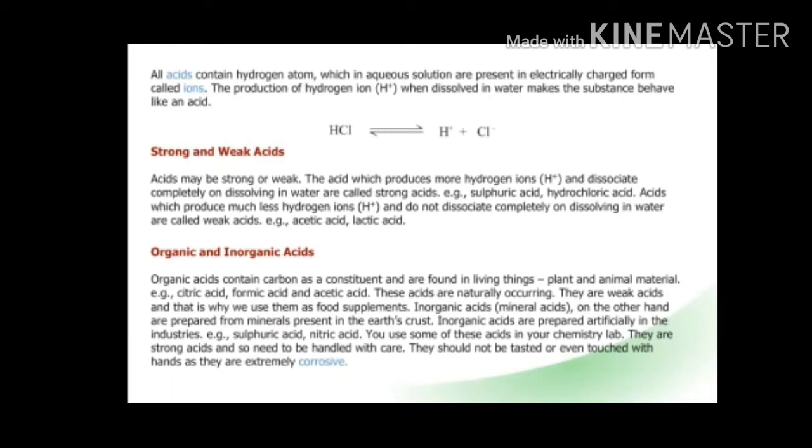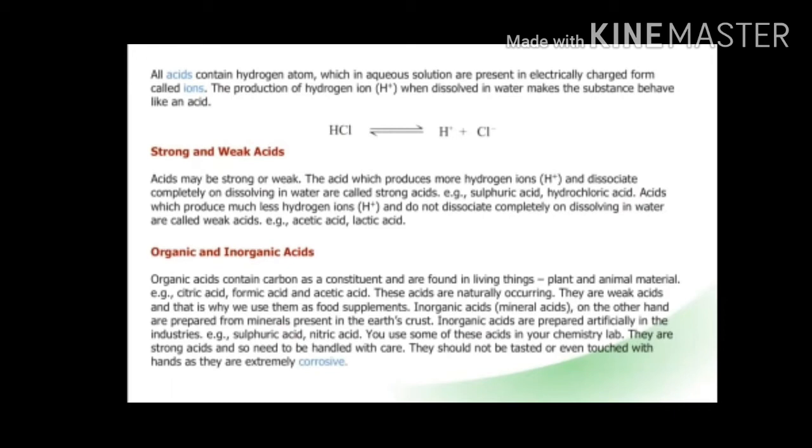Children, acids may be strong or weak. These are of two types, strong acids and weak acids. Strong acids produce more hydrogen ion and dissociate completely on dissolving in water, so they are called strong acids. Sulfuric acid and hydrochloric acid produce more and more hydrogen ion and dissociate into ions completely, so they are strong acids.